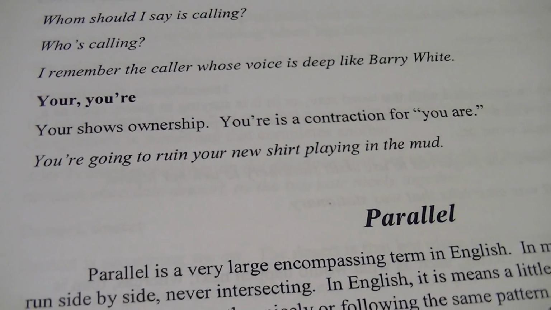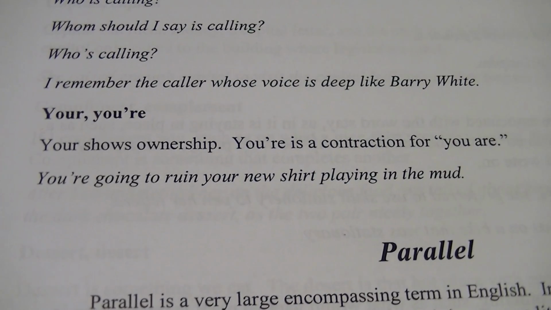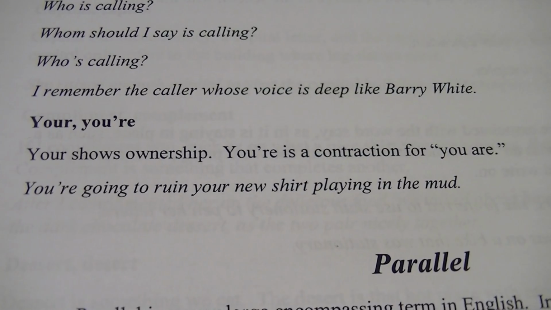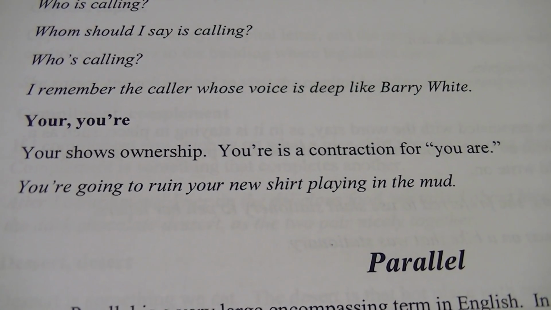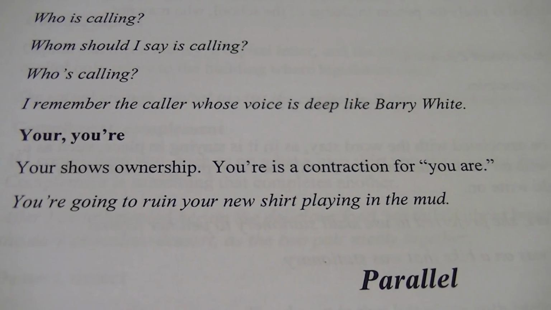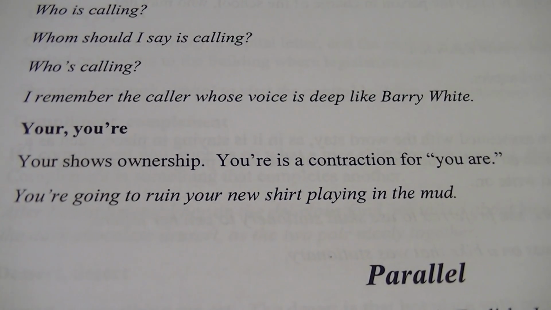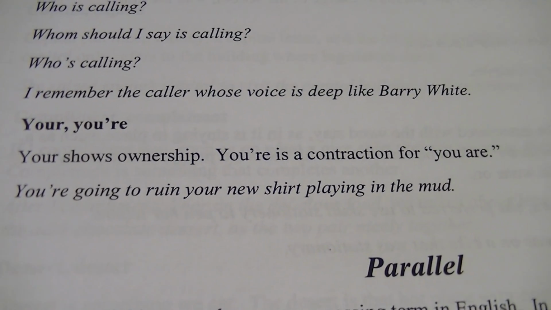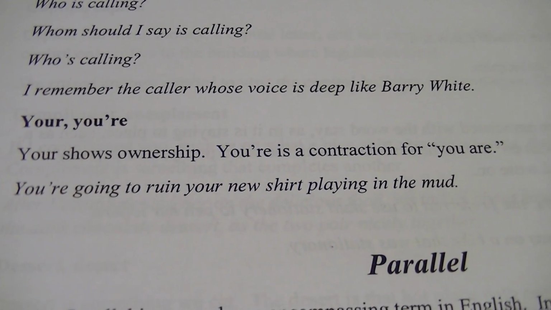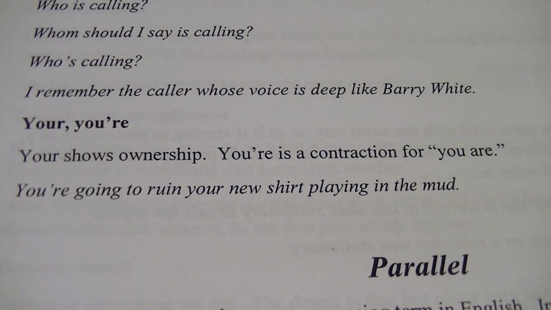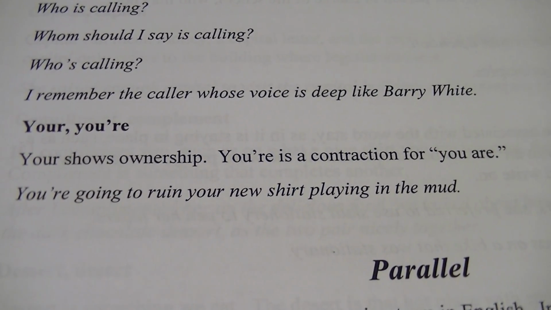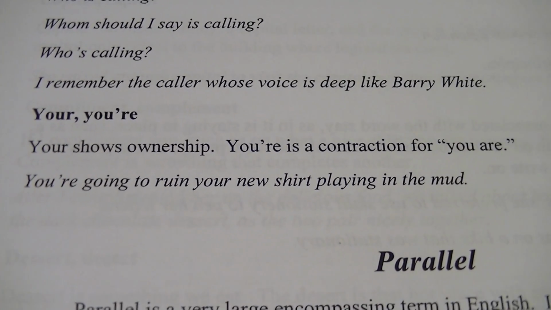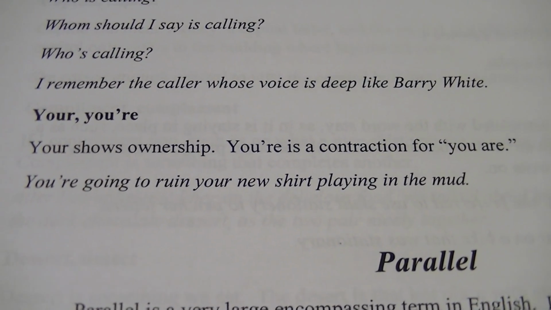All right. Your and you're, again, your shows ownership, whereas Y-O-U apostrophe R-E is a contraction for you are. You're going to ruin your new shirt playing in the mud. So your, without any contraction, that's just ownership. So your shirt, your pencil, your paper, whatever. Whereas you're, with the apostrophe R-E, is always going to say you are. You're going to the store. You're going to study. You're going to do awesome on this test.